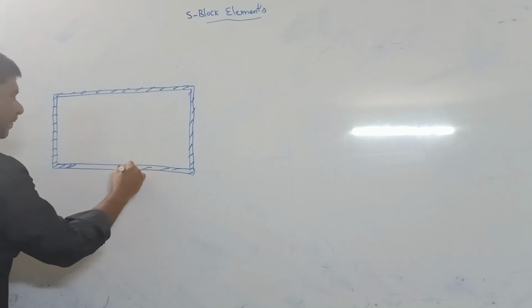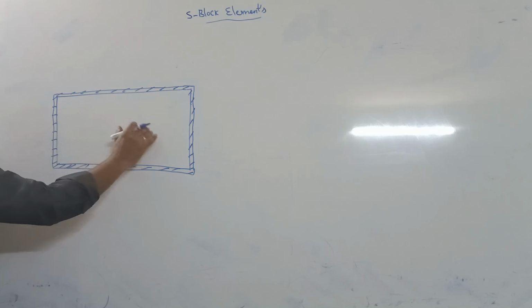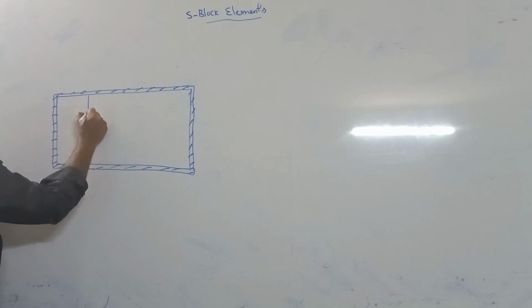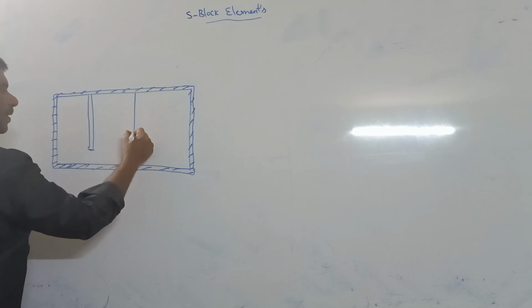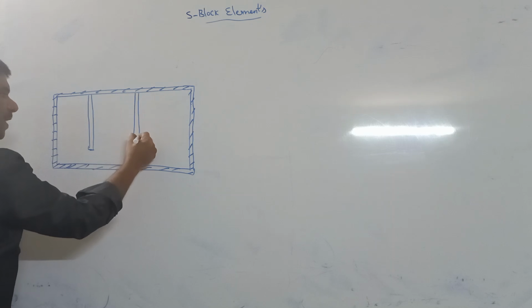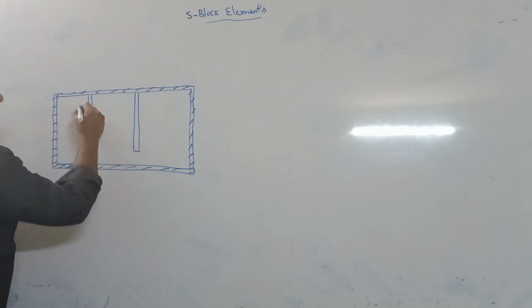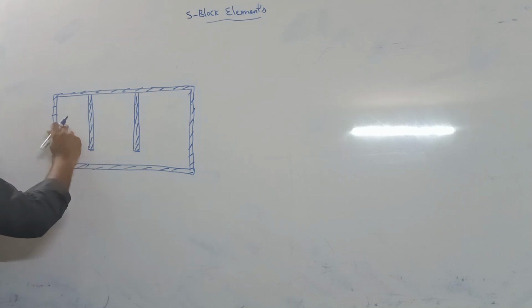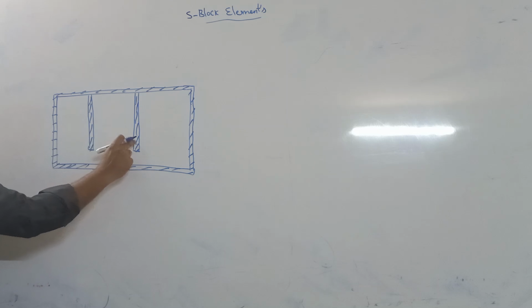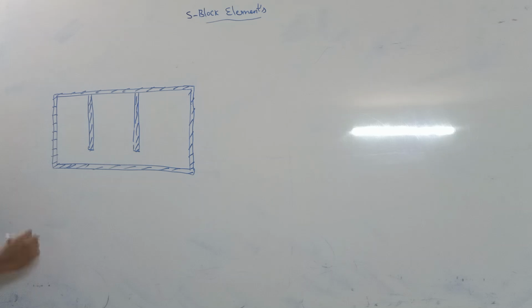This tank is divided into three compartments by two slates. These are not connected to the bottom. These are divided into three compartments, 1, 2, 3, by two slates.